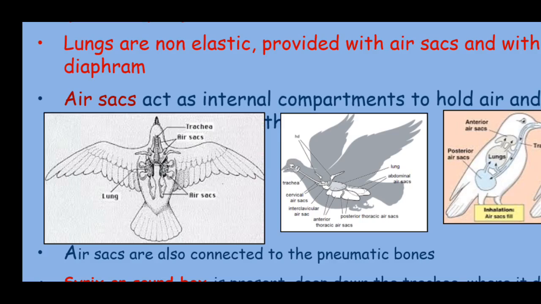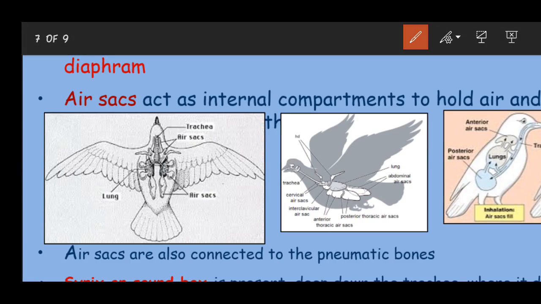So here you can see the black color shown here is the non-elastic lung, and you can see around 9 air sacs present in birds. These are the sacs which are seen surrounding the lungs. The black thing which is seen there is the non-elastic lungs. From there the air sacs arise.